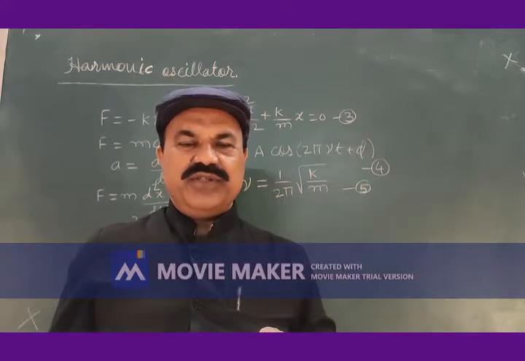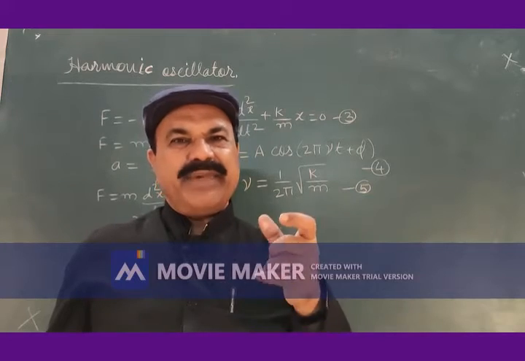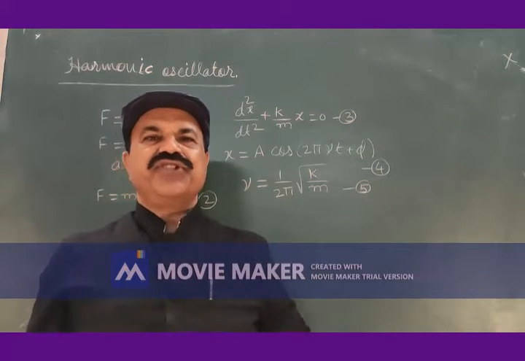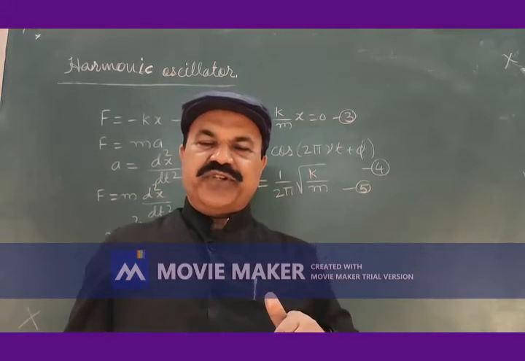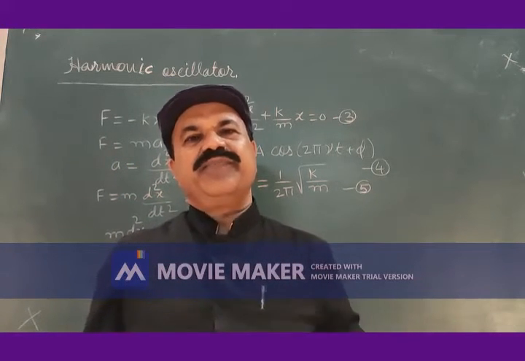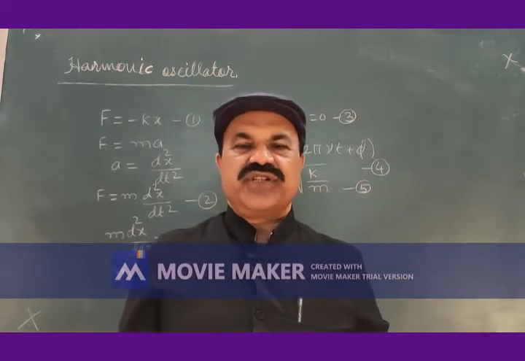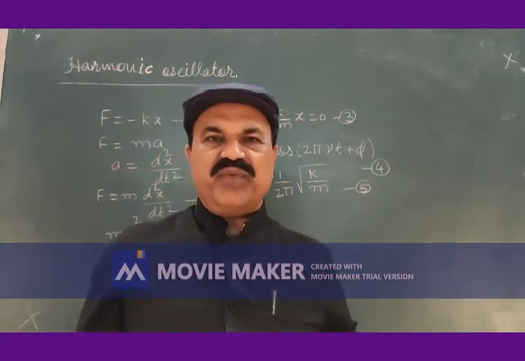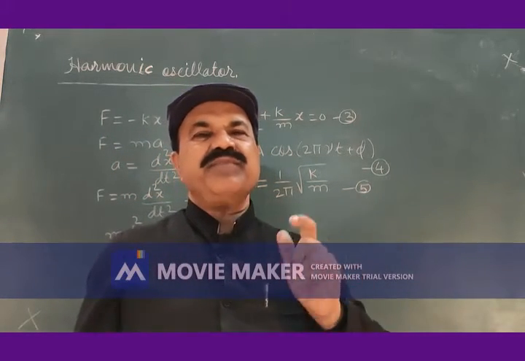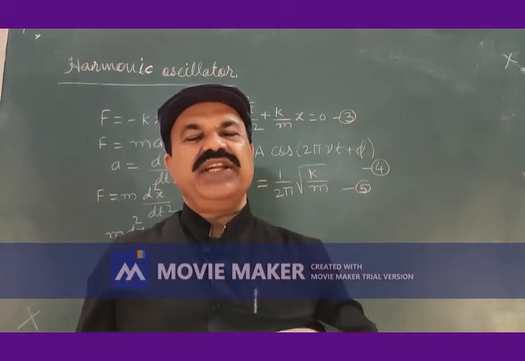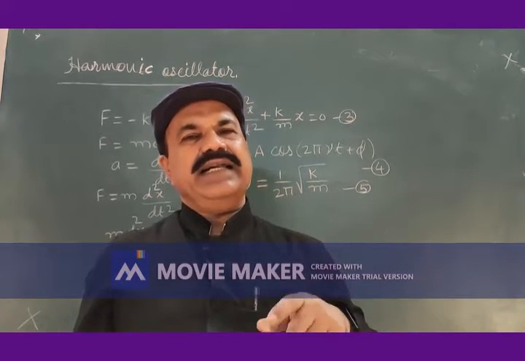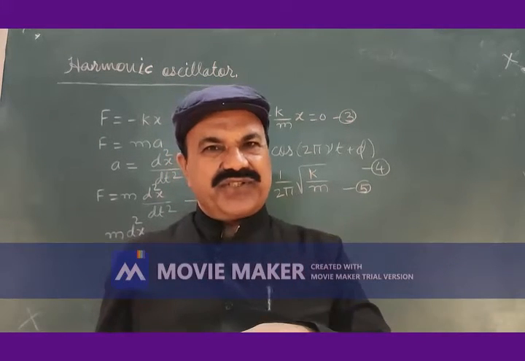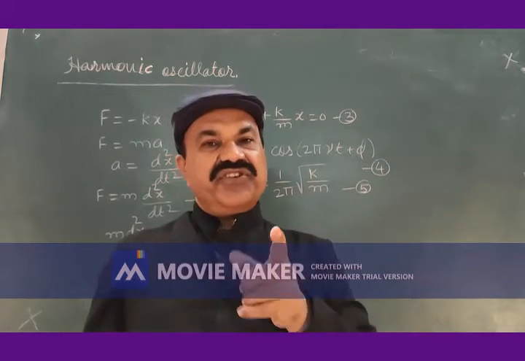As I told, for production and maintenance of the harmonic oscillations, restoring force is required. If restoring force is there, then only we can have the simple harmonic motion. Otherwise, we cannot have it. Why is it important to consider the harmonic oscillator in classical as well as in modern physics? Not because of its adherence to Hooke's law, which is seldom true.